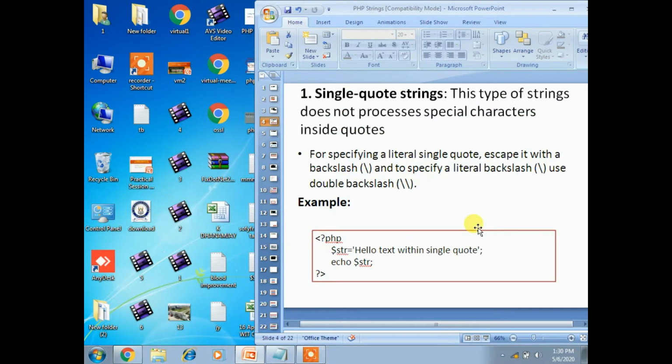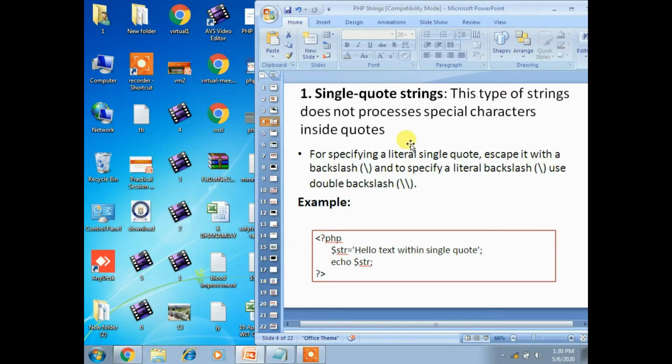Now let's see another slide. First, what is meant by a single quote string. This type of string does not process special characters inside quotations. Here we can create a string in PHP by enclosing the text in single quotes. It is the easiest way to specify a string in PHP. To specify a literal single quotation, escape it with a backslash, and to specify a literal backslash, use a double backslash. Now let's see an example which displays hello text within single quotation.